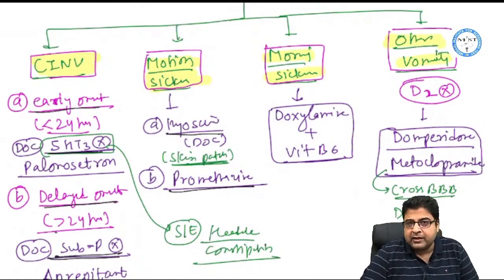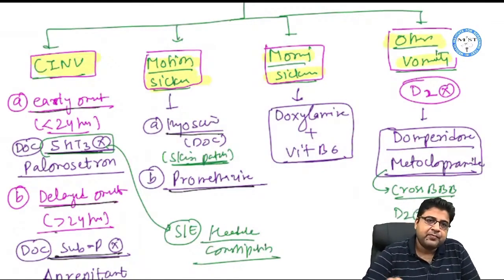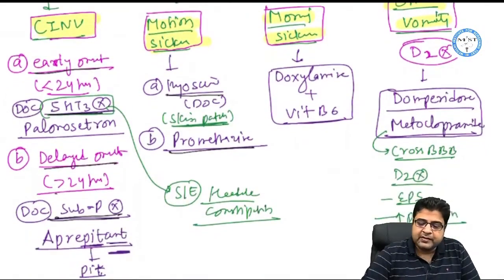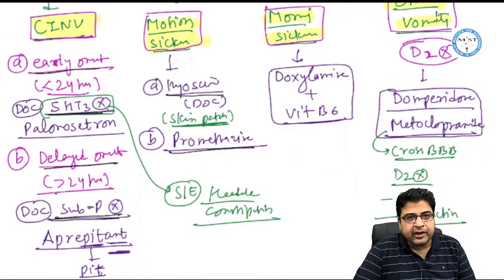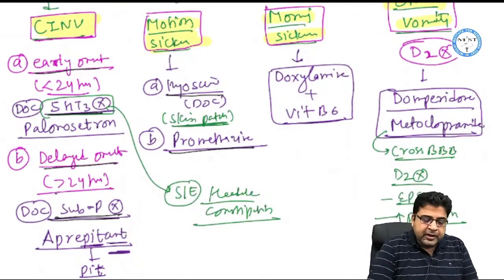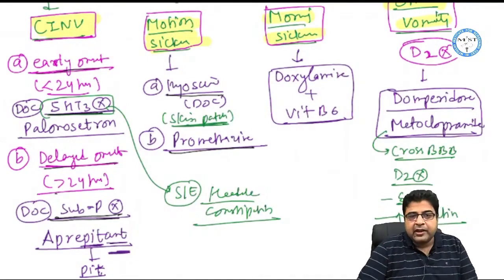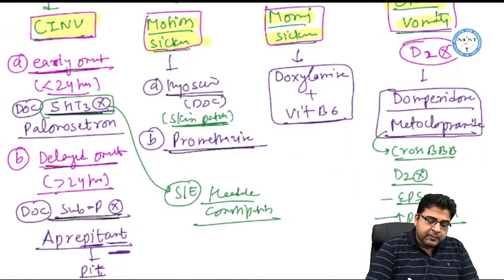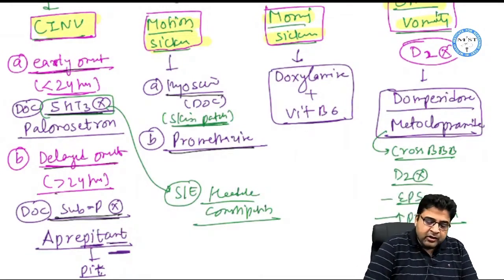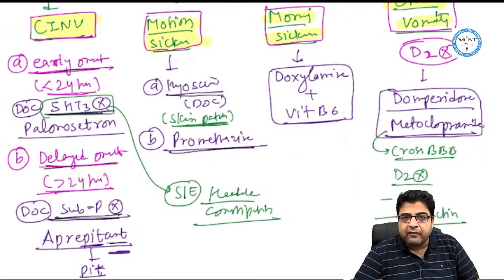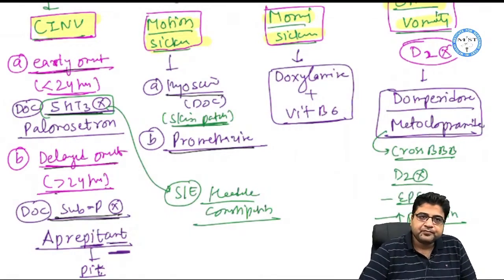And if there is any other type of vomiting apart from these three. Let's start with the first, the medicines which are given for chemotherapy induced vomiting. Now chemotherapy induced vomiting we can divide in two classes. Now this vomiting can have early onset, can have delayed onset. Early onset means the vomiting will start within 24 hours of drug intake, and delayed onset means the vomiting will start after 24 hours of drug intake.